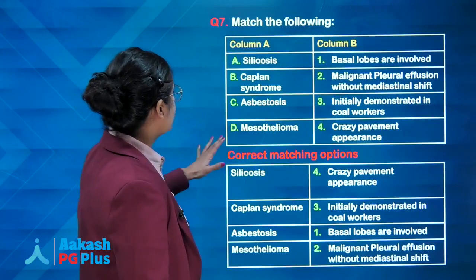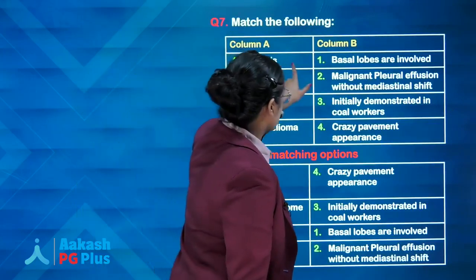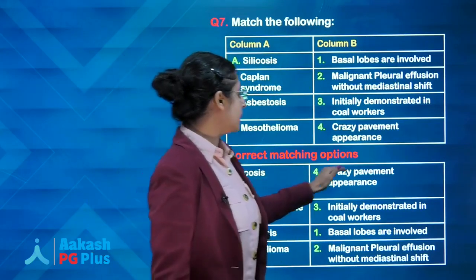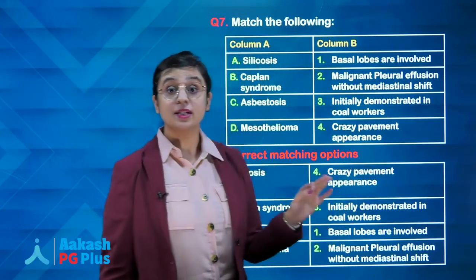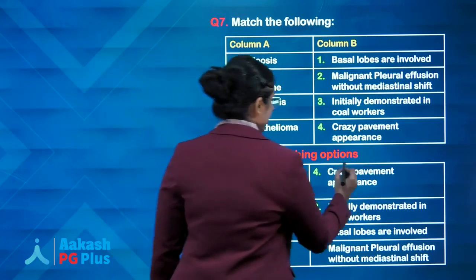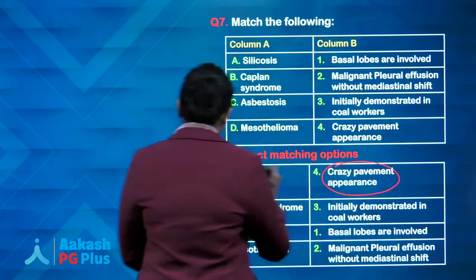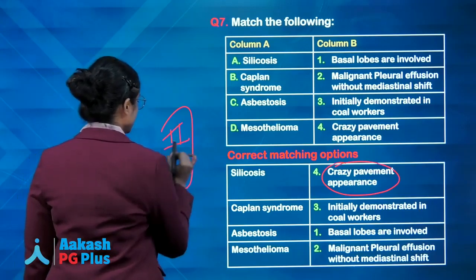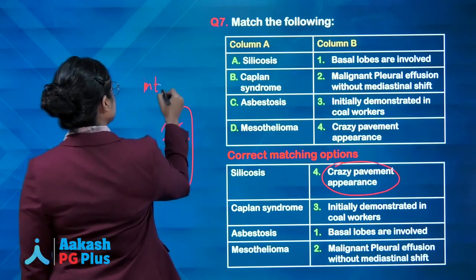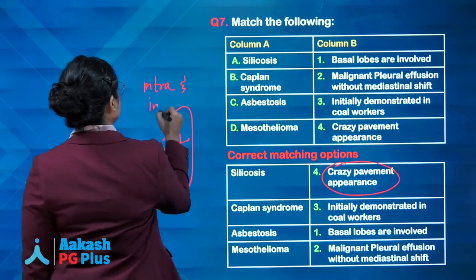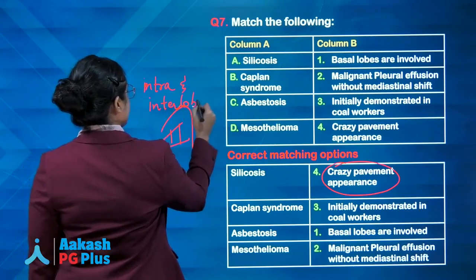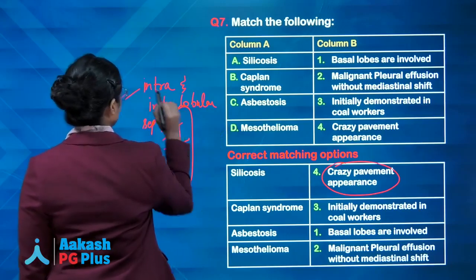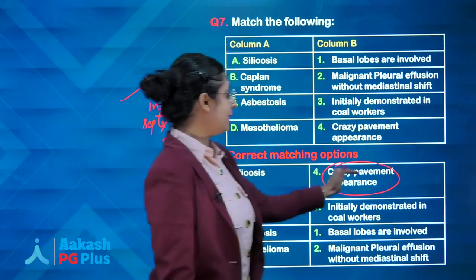Next, you have to match the following. Number 1, silicosis. Silicosis gives the typical crazy pavement appearance on CT scan. Why is it seen on CT? It is due to thickening of the intralobular and interlobular septa, which gives typical ground glass opacities called crazy pavement appearance.